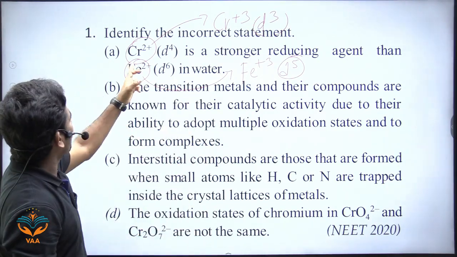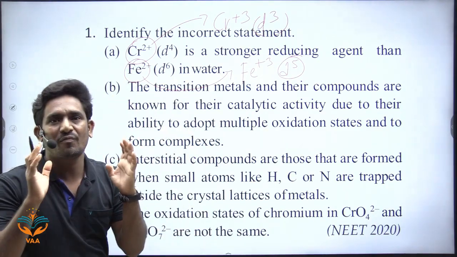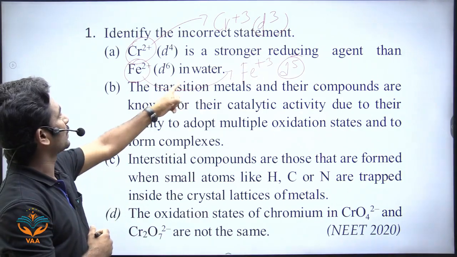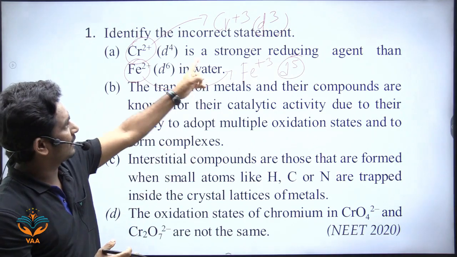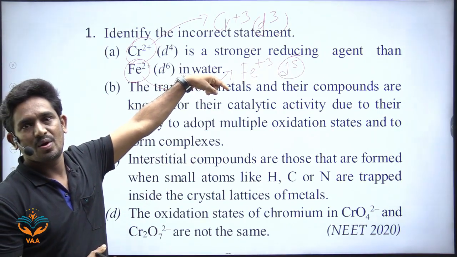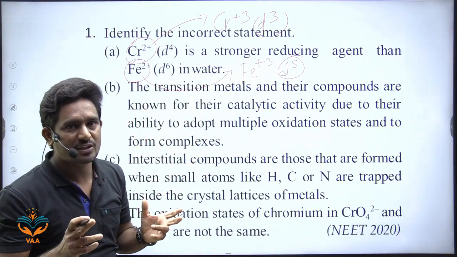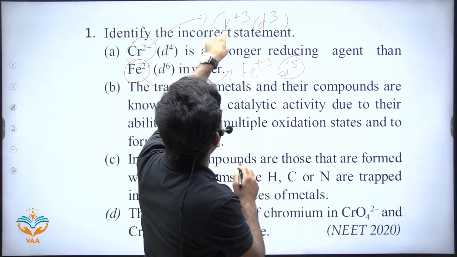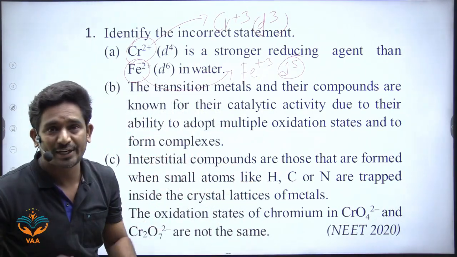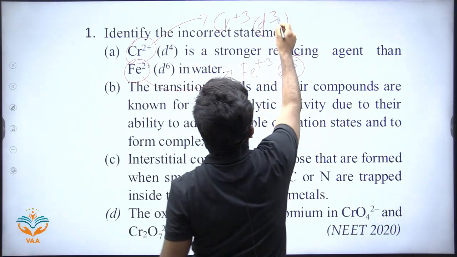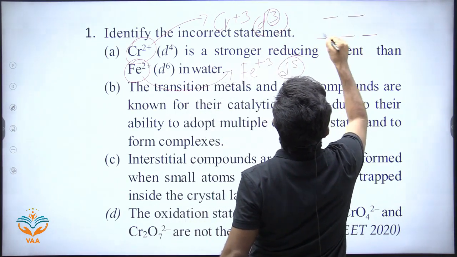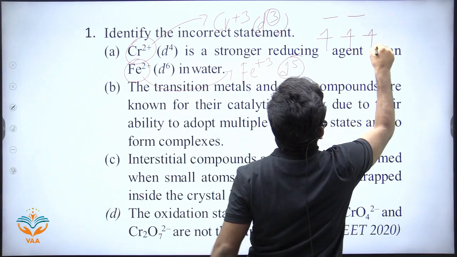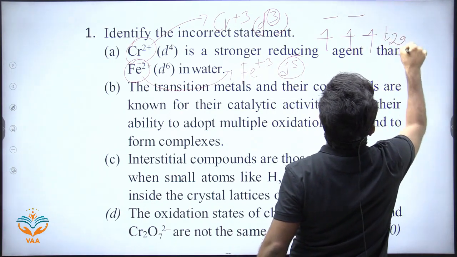But Cr2+ and Fe2+ both will form octahedral complexes in water, so the configurations will be different. Here Cr3+ will form an octahedral complex. Now these 3 electrons are present in t2g orbitals, right?